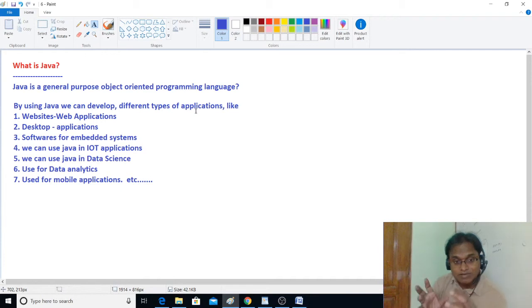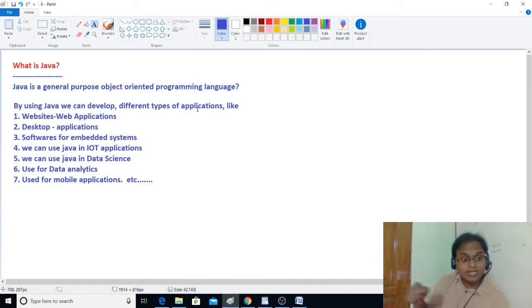If I develop a website and I have deployed it in my server, one thing is for sure. What is it? Websites are run only in servers. Can I make my computer a server? Yes, it is possible. Server means a software. So I'll install a server software in my computer. In that server, I have placed my web application and I'm asking you all to access this website. It's possible. Everybody can access this website because it is a web application deployed in one system and accessible from other systems also.